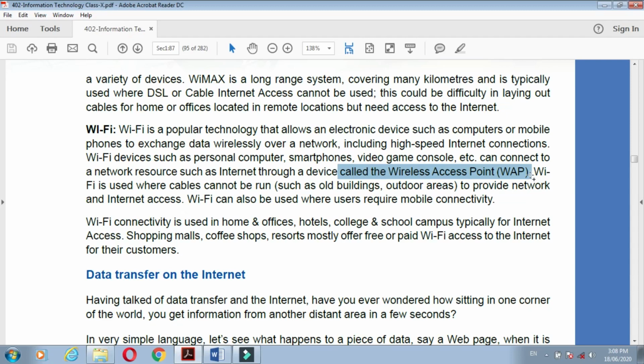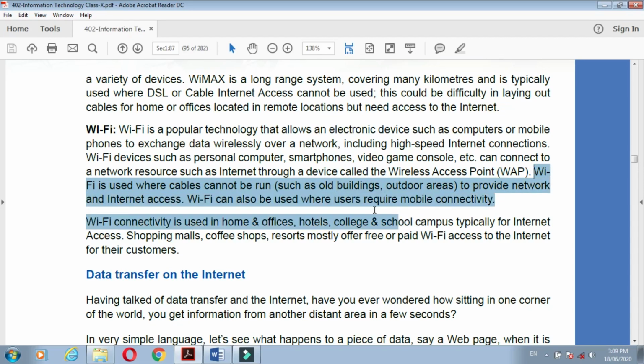This Wi-Fi connectivity is used to access network resources and the internet through a device. Which device is used for the Wi-Fi? WAP, wireless access point. Wi-Fi is used where cables cannot run, such as old buildings and outdoor areas, to provide a network and internet access. Wi-Fi can also be used where users require mobile connectivity.